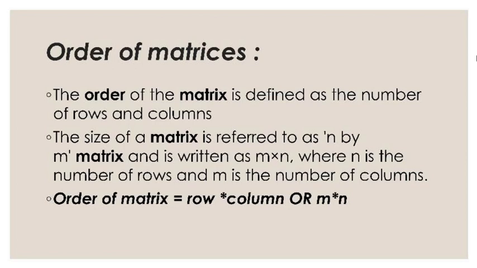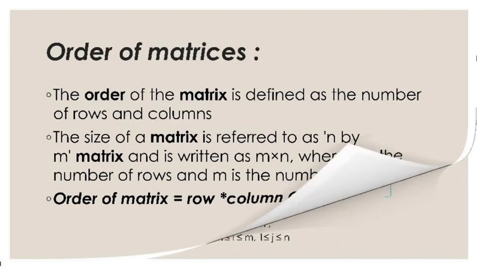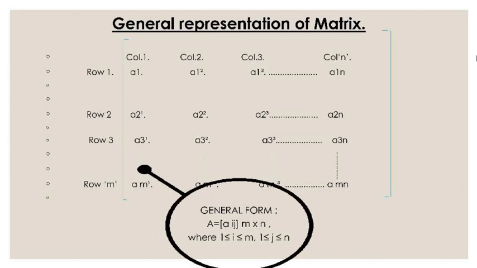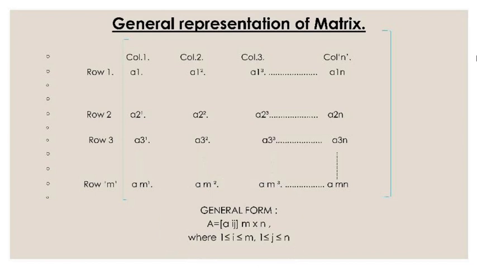Order of matrix equals m by n. For any matrix A, this is the generalized form, where 1 is less than or equal to i less than or equal to m, and 1 is less than or equal to j less than or equal to n.